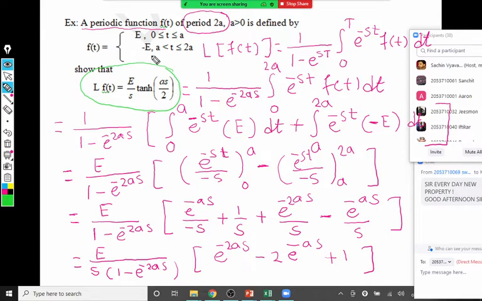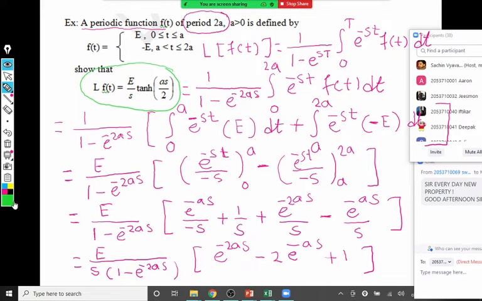Yes, tell Sanchit. e to the power minus as plus 1, whole square. Very good. And below, it is a square minus b square, so a plus b will get cancelled from both. Very good observation. Actually, you will observe the next simplification is just this. This is nothing but e raised to minus as plus 1 bracket square, and this we can split up as a square minus b square.